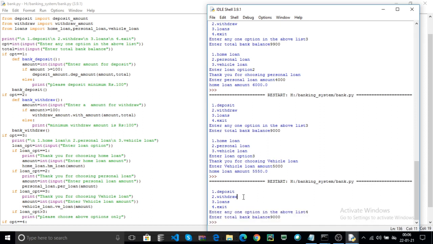These are the packages creation in Python. You can create your own packages based on your project requirement. Thank you for taking the time. Good luck.